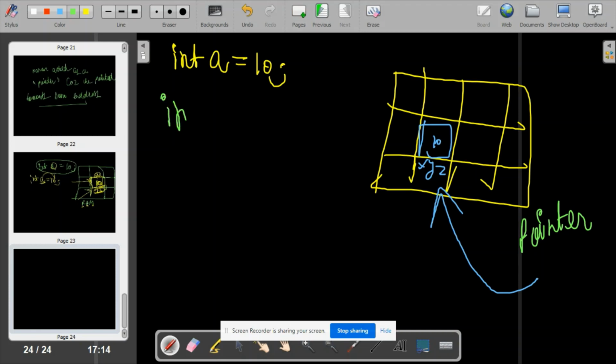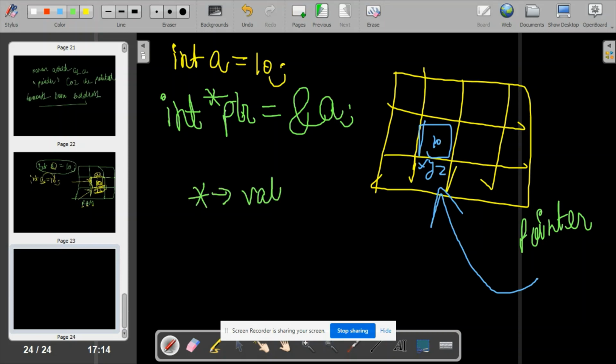I will write int star, or asterisk, and suppose the pointer name is ptr. ptr is equal to, as it is pointing towards the address of a, I'll write ampersand a. In the programming world, this asterisk represents the value at an address, and ampersand represents the address.